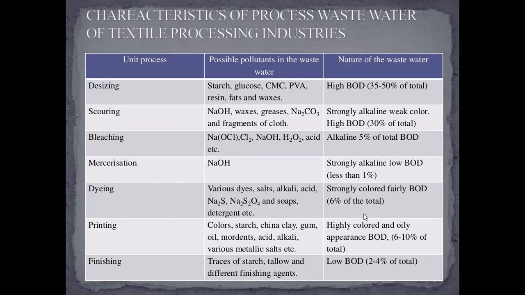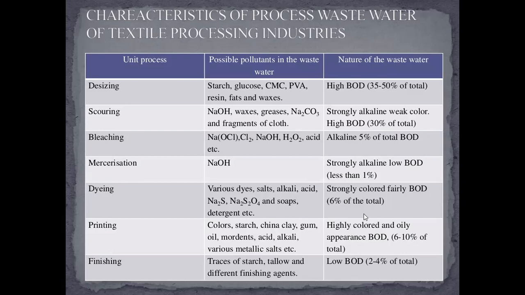In scouring unit process, possible pollutants in the wastewater are NaOH, waxes, greases, Na2CO3, and fragments of cloth.